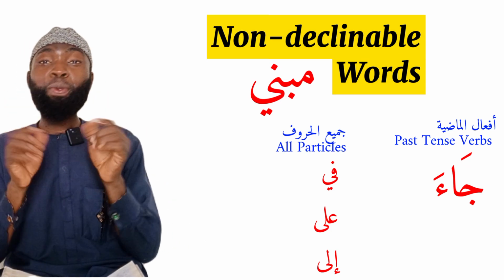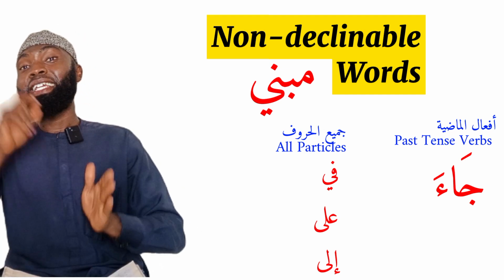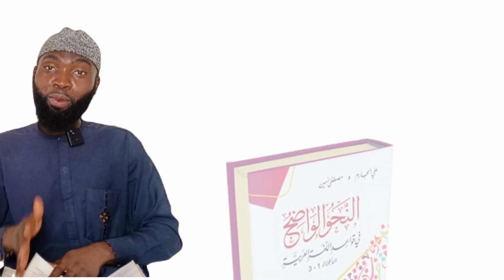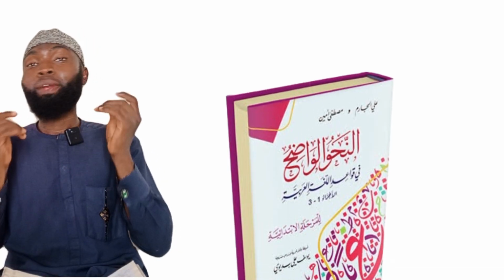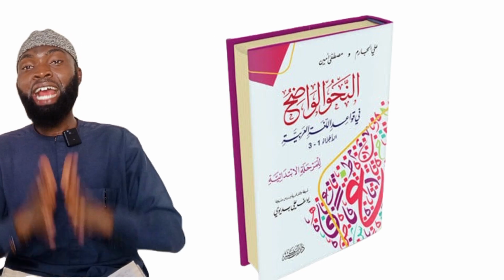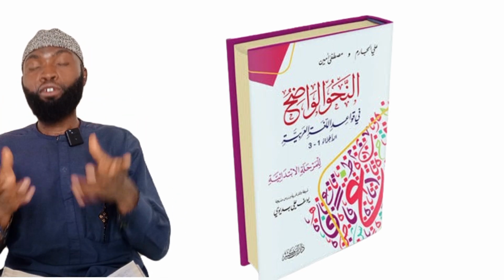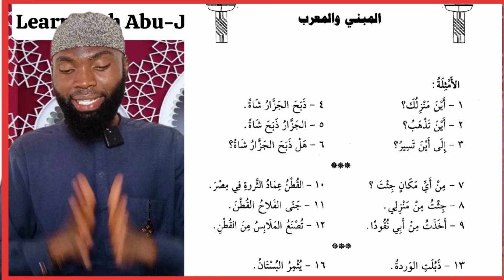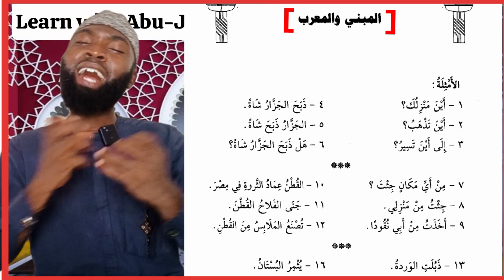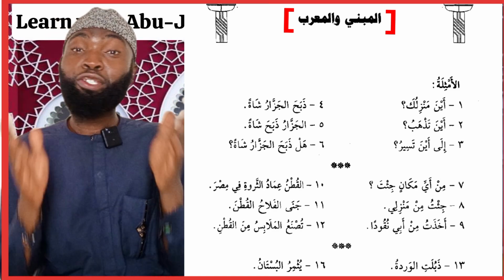With this, we've been able to summarize what we shall be learning under this topic, al-mabni wal-mu'rab, the non-declinable and the declinable words. We shall continue this lesson from our popular Arabic grammar book, An-Nahwu al-Wadih lil-Marhalat al-Ibtidaiyya. Now we are in volume 2 of the preliminary level for this book. So the topic is al-mabni wal-mu'rab. If you stay tuned from the beginning of this lesson to the end, you will have a good grasp of this lesson. So I urge you to stay behind.